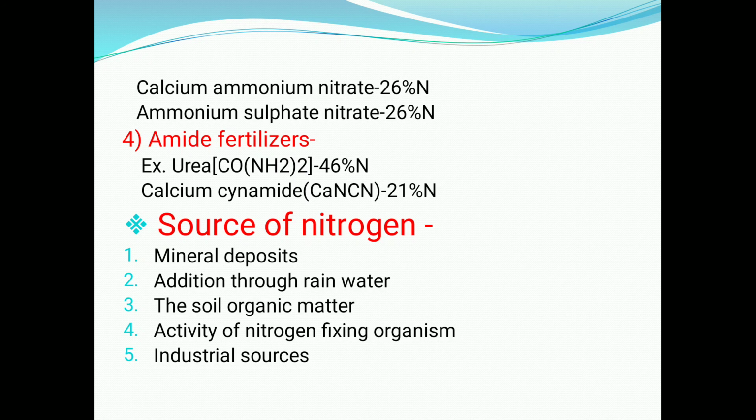Then the fourth classification of nitrogen fertilizer is amide fertilizer, for example urea containing 46% nitrogen. Nitrogen is available in the amide form, that is CO(NH2)2. Then calcium cyanamide, 21% nitrogen. Next, the sources of nitrogen: there are different sources, including mineral deposits, addition through rainwater, soil organic matter, activity of nitrogen fixing organisms, and industrial sources.